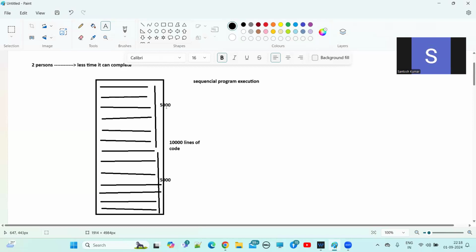Right. Now, if you see in this program, the first 5,000 lines of code and the second 5,000 lines of code are completely independent. Means what? After completion of the first 5,000 lines of code, we are not using that output as an input to the next 5,000 lines of code. So they are completely independent of each other.